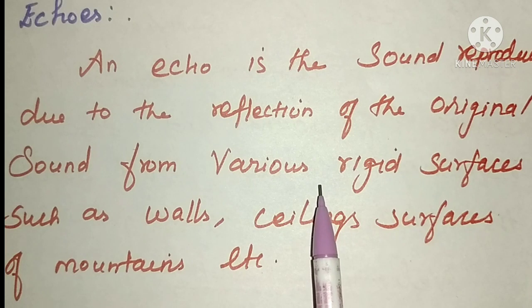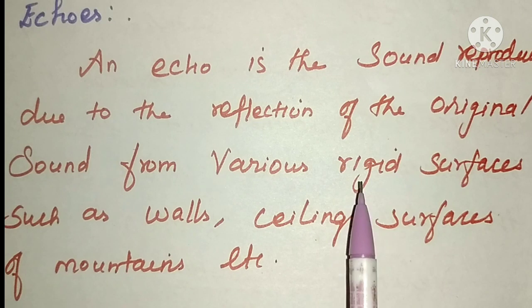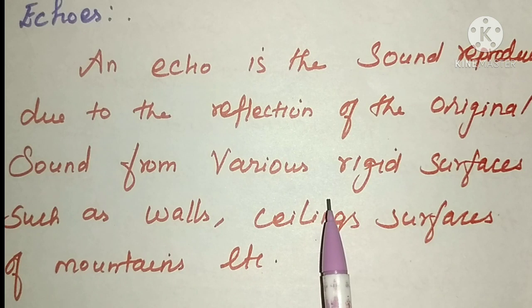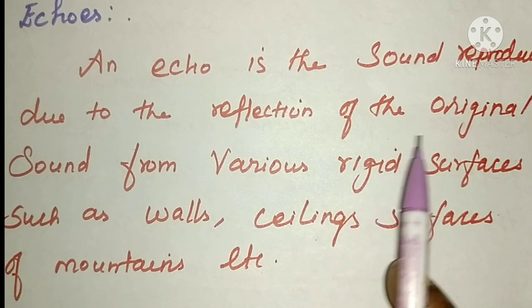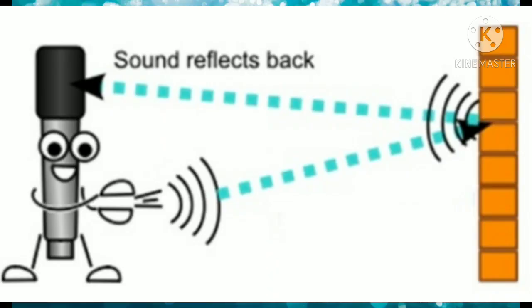The sound we are speaking will be reflected back from the rigid surfaces. If you are standing in front of the mountain and speaking something, your sound will be reflected from the surface of the mountain and you get that sound back. That is called the echo. So, what do you mean by echo? It is the sound reproduced due to the reflection of the original sound from various rigid surfaces such as walls, ceiling, surface of mountain, etc. In this picture, you can see that the sound we speak is reflected from the wall, and we get that reflected sound again.